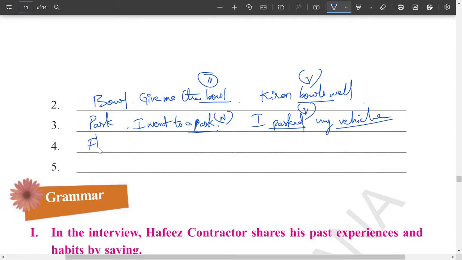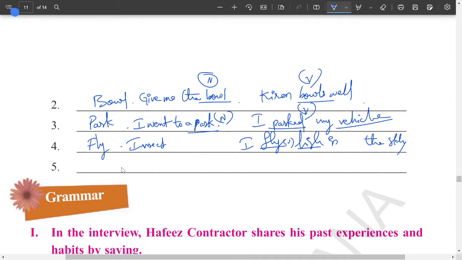Next, can you go with this one? Fly. Fly is an insect, that is a noun. Next one, I fly high in the sky. So here this fly is a verb, and this fly is an insect, that is a noun.